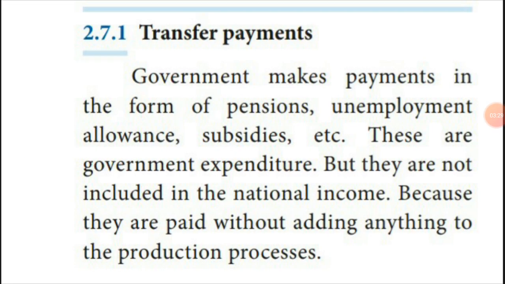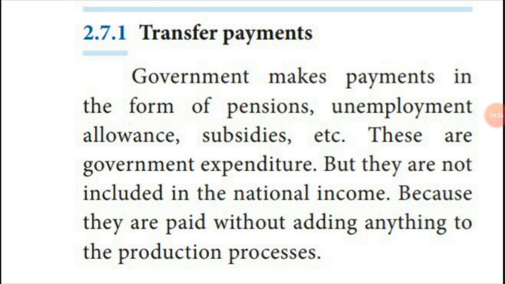The first one is transfer payments. The government makes payments, for example old age pension or other pensions. For example, when you take money from an ATM card many times, you have to pay charges to the bank whose ATM card you use. In the same way, the government transfers the pension to each person, and charges have to be made, yes or no?